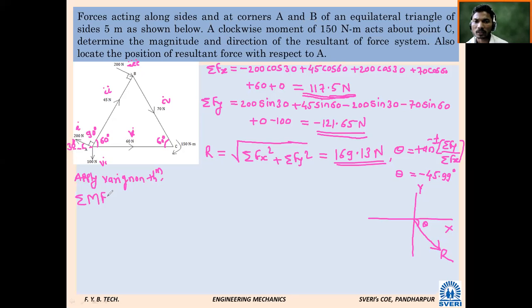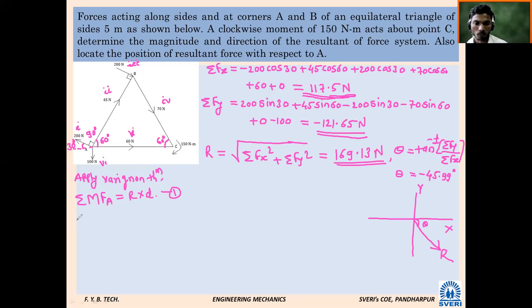Which point A is given? Just check. A, sir. Point A, yes. Very good. Point A equal to R into D. Correct? I will say equation number 1 here.